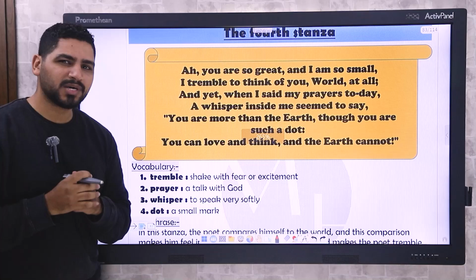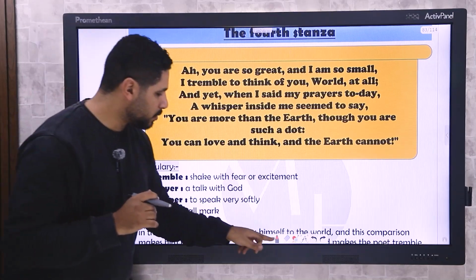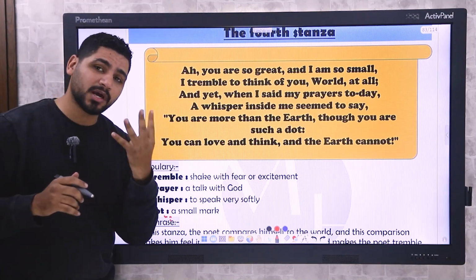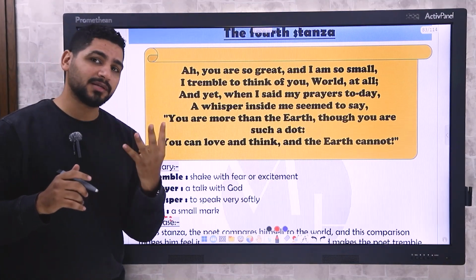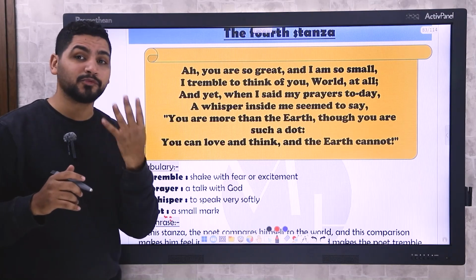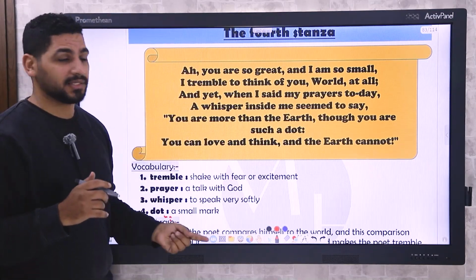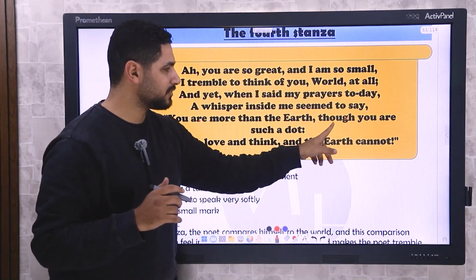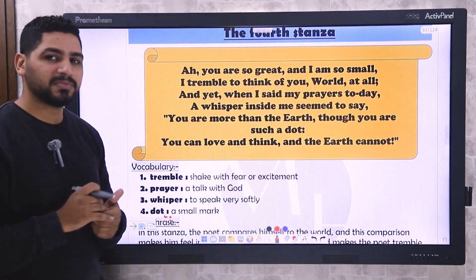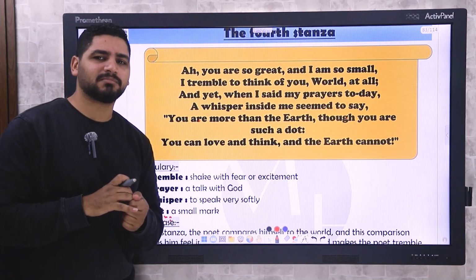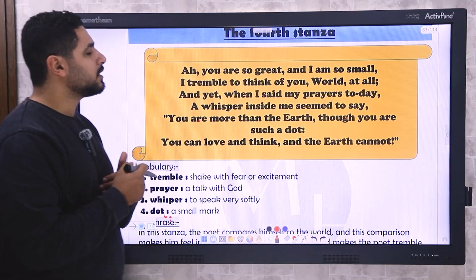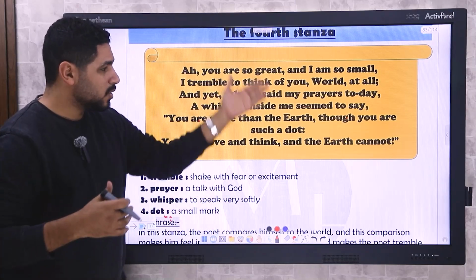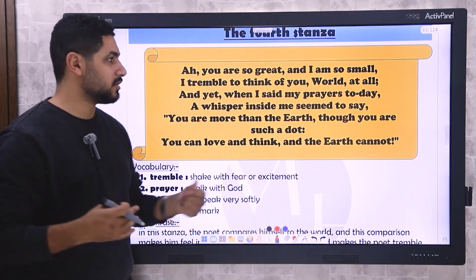Looking at the last stanza, you can see something easily. What can you see? You can see that the last stanza was made of 6 lines. The first stanza was 4 lines, the second was 4 lines, the third was 4 lines, but this one is 6 lines. 1, 2, 3, 4, and this has to be with the second, like this is part of this line. So this should be 5 and this should be 6. Why is he using 6 lines this time? We will understand this at the end. So, what does the poet say in the 4th stanza, and what is the reason why he used extra lines, you know?